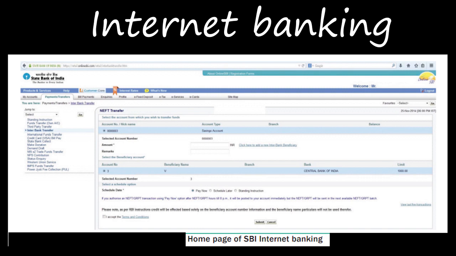Let's see the advantages of internet banking, right? The payments are made at the convenience of the account holder and secured by username and password, right? If you are activating internet banking for your account, when the internet banking is activated itself, they'll be giving you a username and password, right?